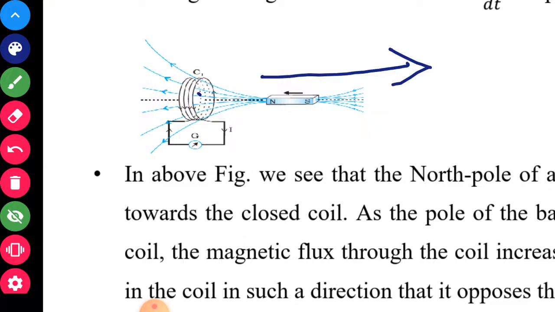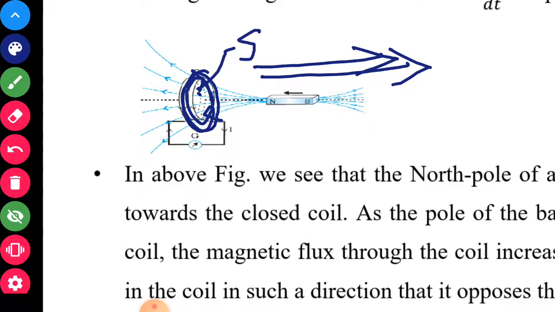So the current must be in the opposite direction, that is, in the clockwise direction, so that this side behaves as a south pole.